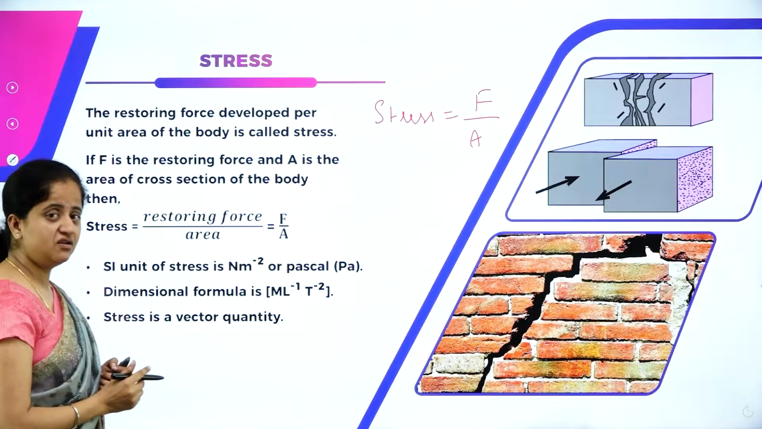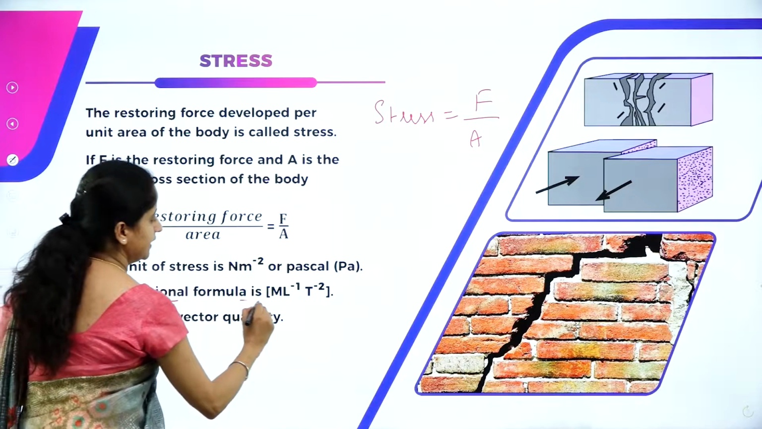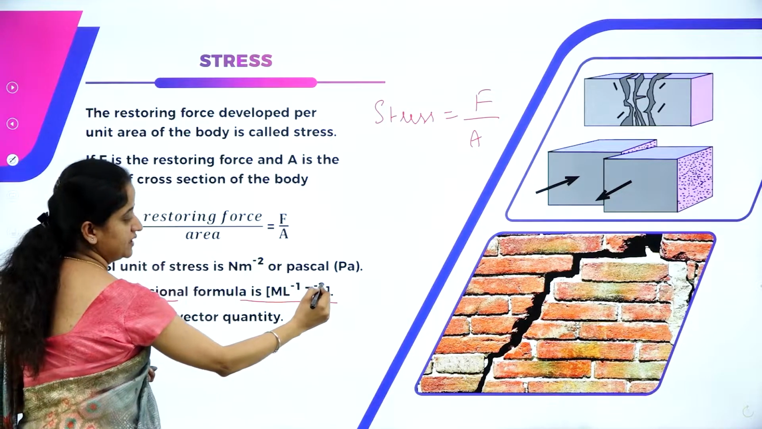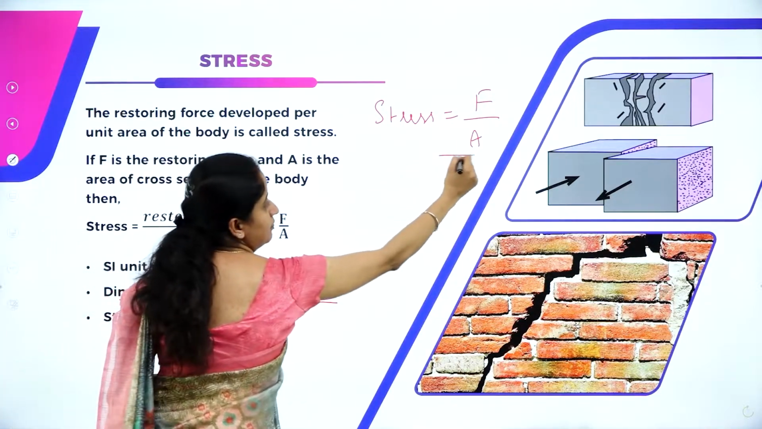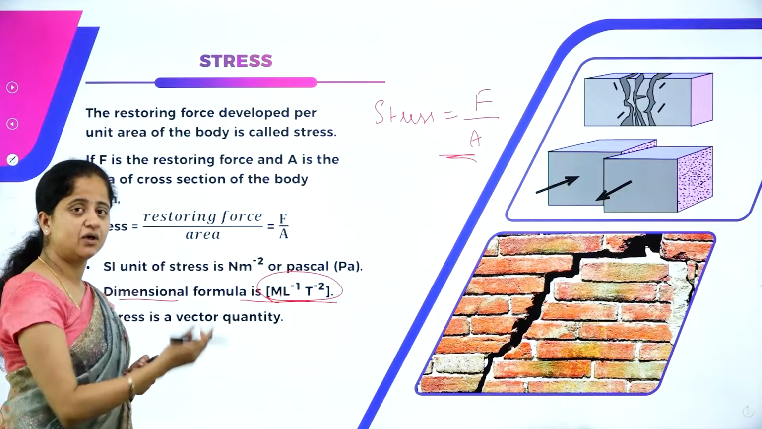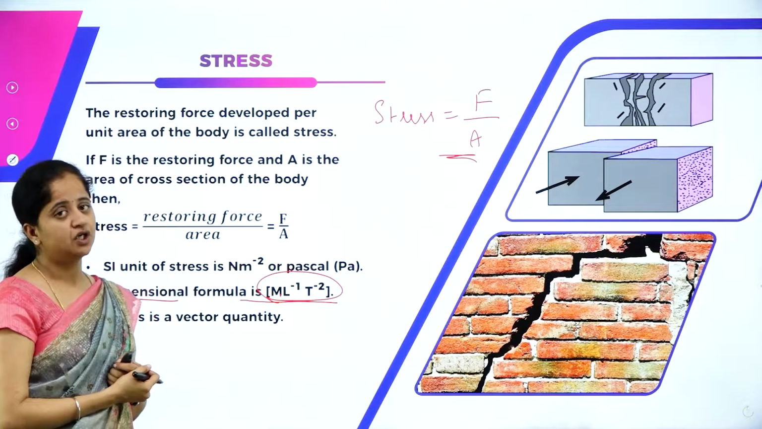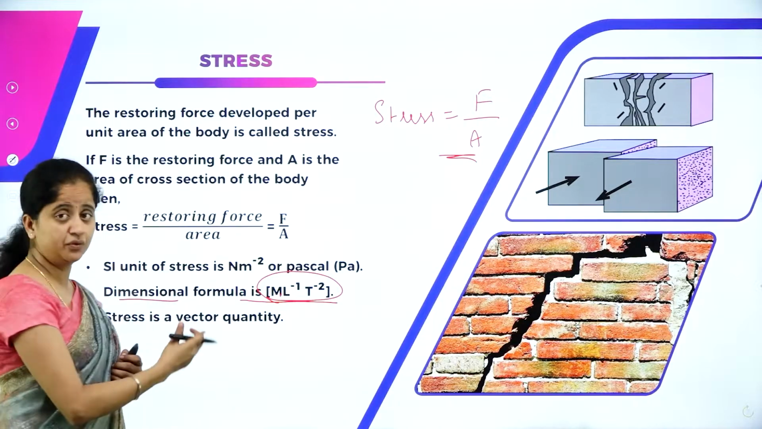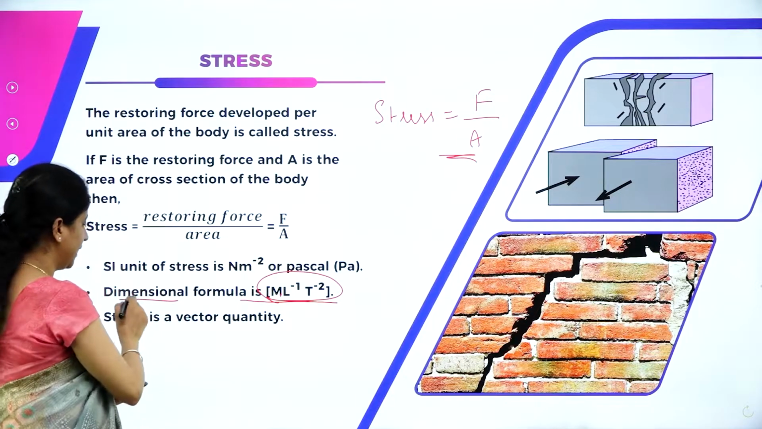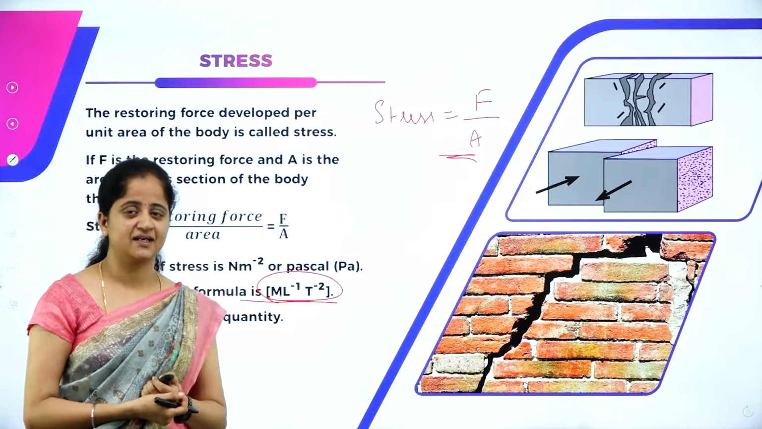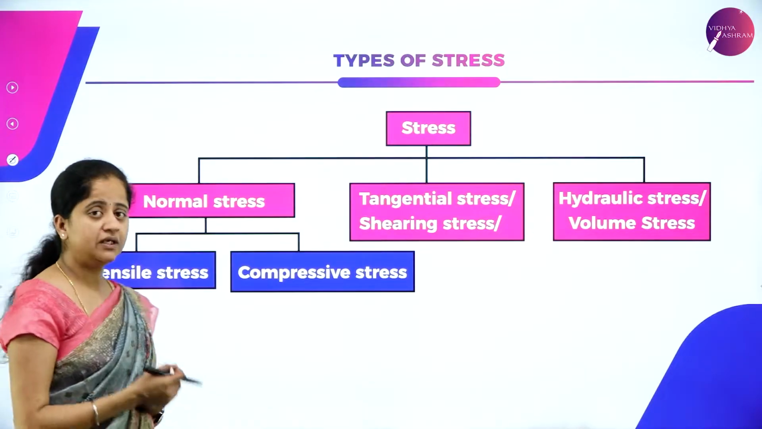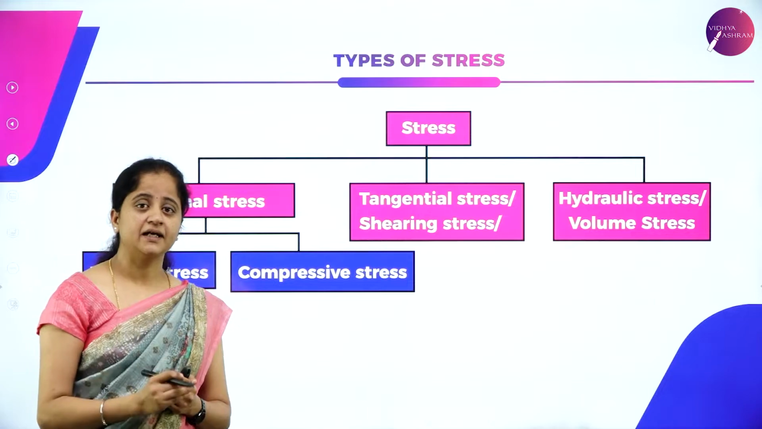And the dimensional formula for stress is M L^-1 T^-2. You can obtain this with the help of the formula, force per unit area. Once again, you have already learnt in the chapter units and dimensions how to write the dimensional formula for quantities. Stress is a tensor-like quantity with both magnitude and direction. Next, we are moving on to one important concept, that is types of stress.